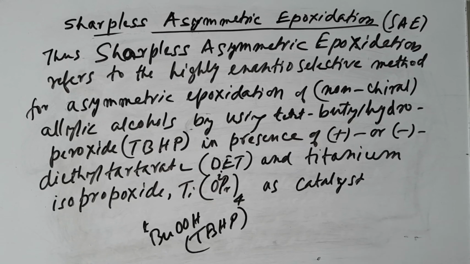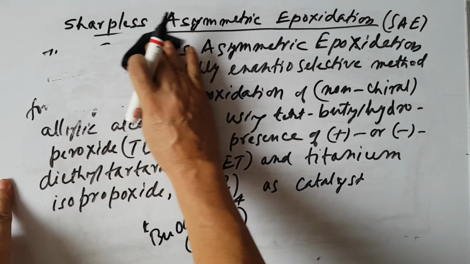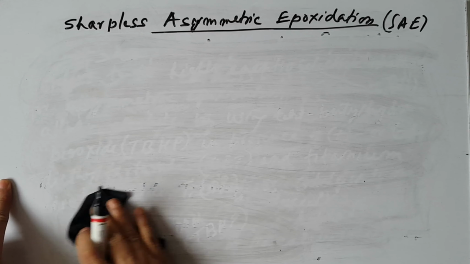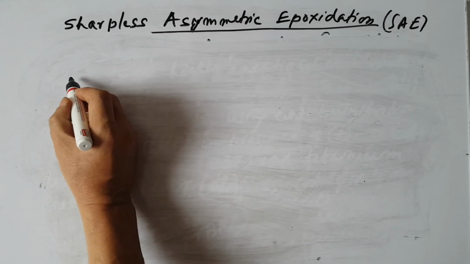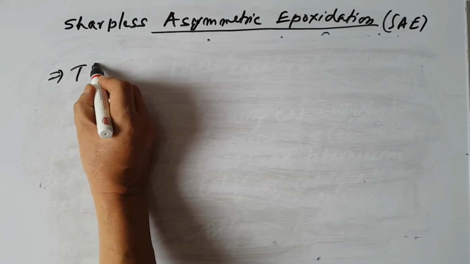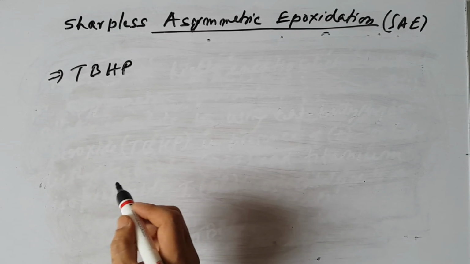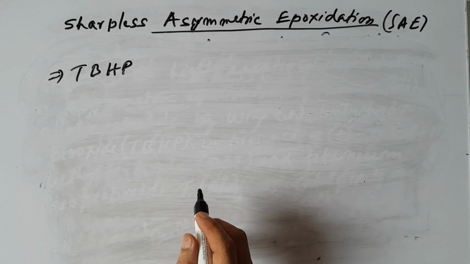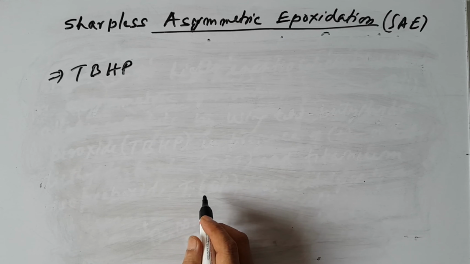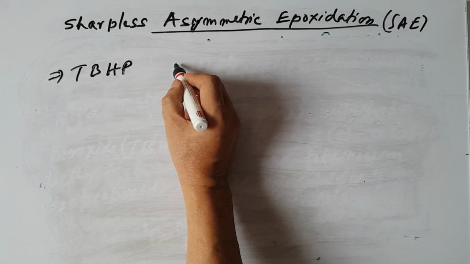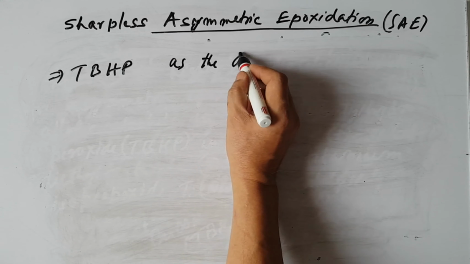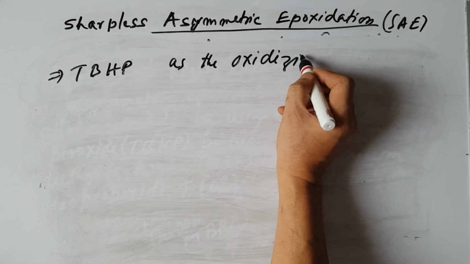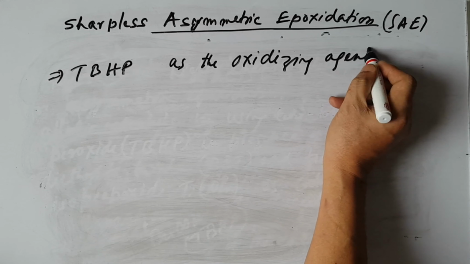So here I write down the Sharpless asymmetric epoxidation. TBHP, tertiary butyl hydroperoxide, is used as the oxidizing agent, or you can say epoxidizing agent.